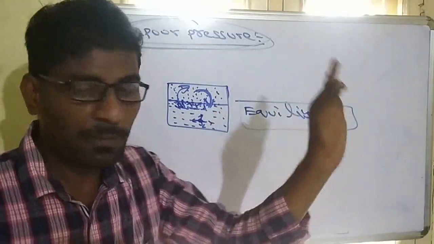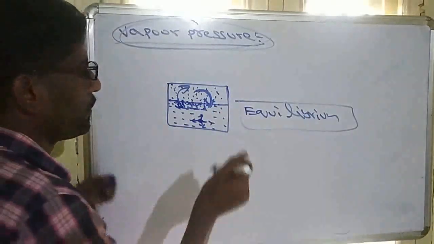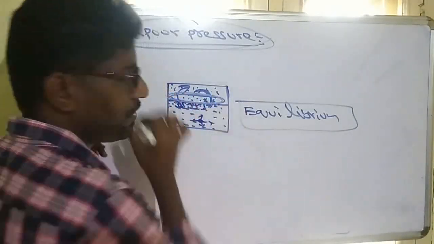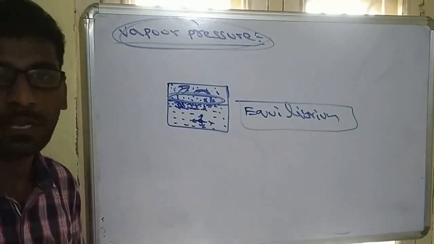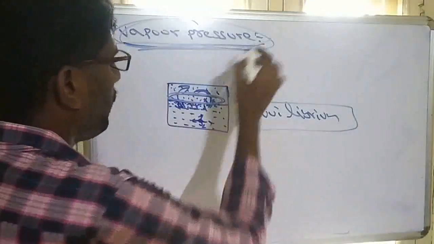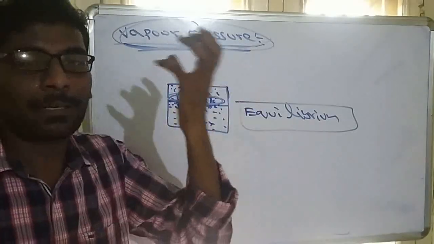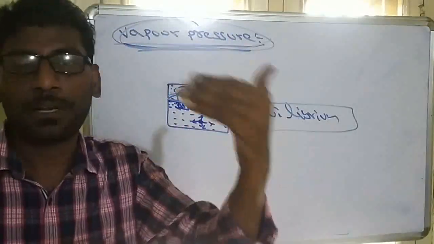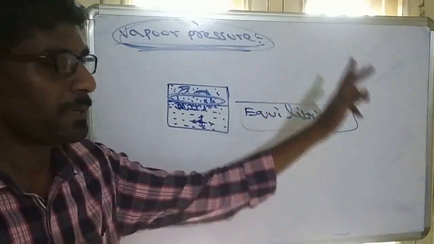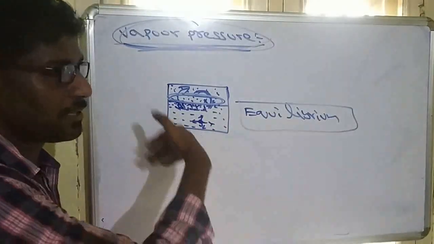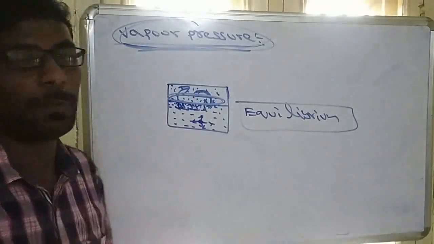When equilibrium is reached, whatever vapor is present above the surface of the liquid exhibits some pressure. That pressure is called vapor pressure. So vapor pressure definition: the pressure exerted by vapor above the liquid surface when it is present in equilibrium. So that means this liquid has some pressure. That is called vapor pressure.